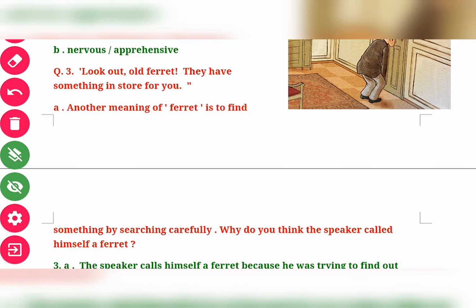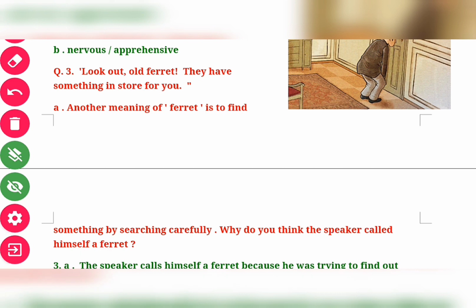The first is: another meaning of ferret is to find something by searching carefully. Why do you think the speaker called himself a ferret? Just see that the second meaning of ferret is to find something by searching carefully. So why do you think the speaker called himself a ferret?